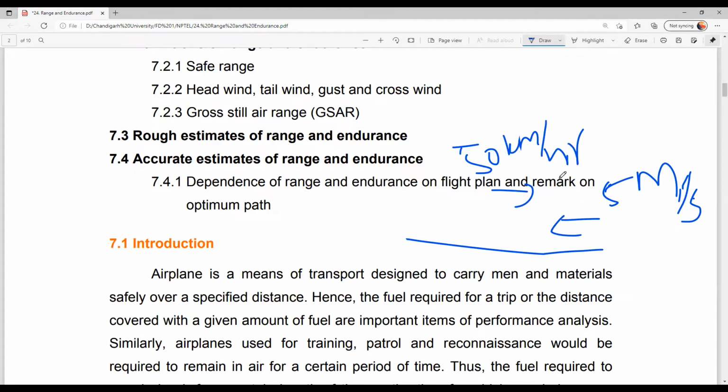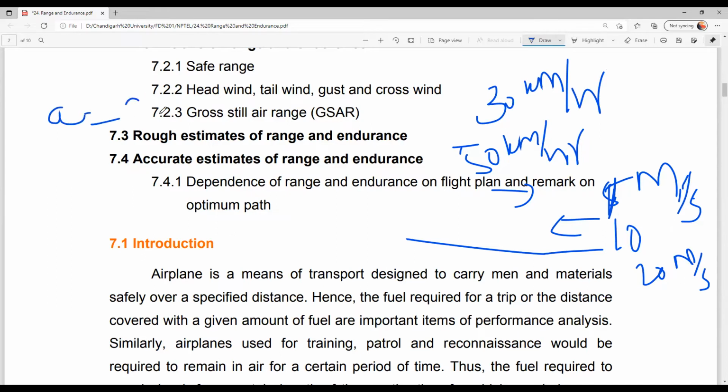So we are going at 50 kilometers per hour, right? And you will be using minimum acceleration. But when the speed of wind increases to 10 meters per second or 20 meters per second, that is huge, right? So what will happen? Your speed will start to decrease. It will come to 30 kilometers per hour with constant acceleration, if acceleration a is constant. Obviously you need to increase your acceleration to reach 50 kilometers per hour again, right?